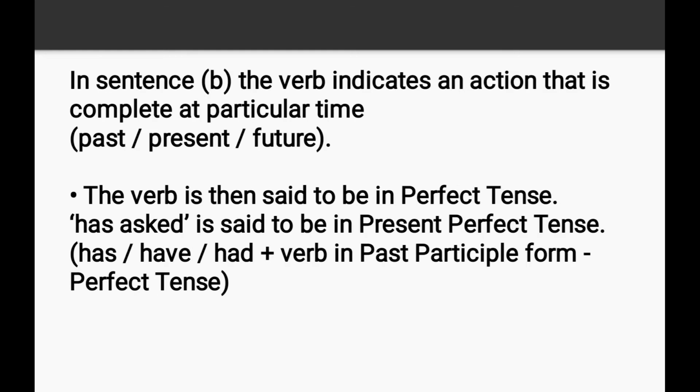In sentence B, the verb indicates an action that is complete at a particular time in past, future, or present. The verb is then said to be in perfect tense. Has asked is said to be in present perfect tense, and the formula is has or have or had plus verb in past participle form is perfect tense.